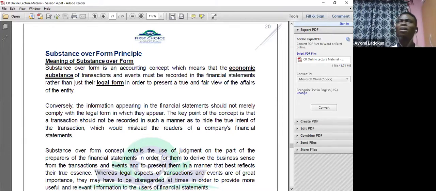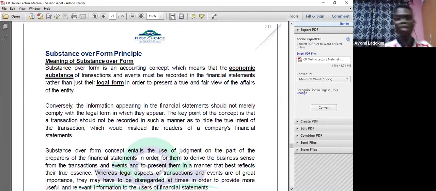Okay, look at what they call an agency company, like an airline agent that is selling tickets on behalf of the airline. All the money they are getting from ticket sales is not their revenue. If they go ahead and recognize that money, that means they are overstating their revenue, and that's window dressing. Because the economic reality is that the ticket sales, they are going to remit to the real owner. The only thing they can recognize as their revenue is the commission on tickets sold. That is substance over form.